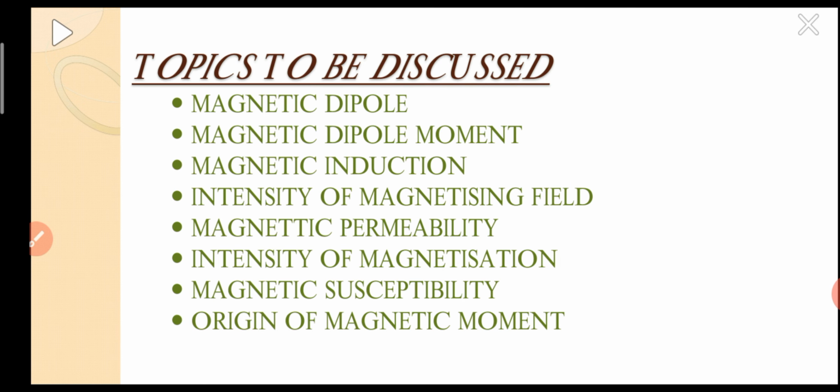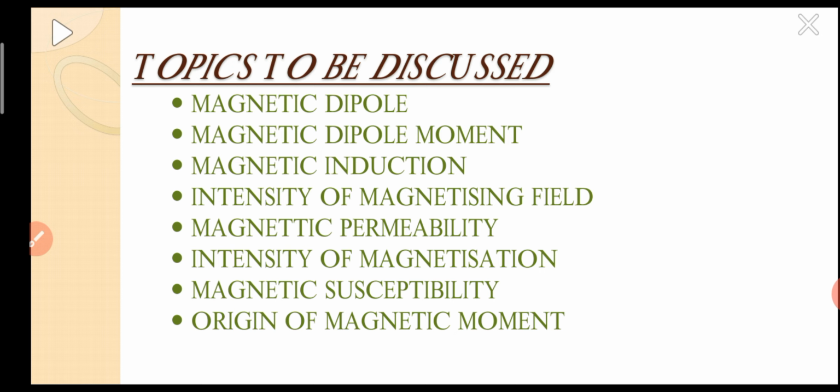So in this lecture, I would like to explain topics like magnetic dipole moment, magnetic induction, intensity of magnetizing field, magnetic permeability, intensity of magnetization, magnetic susceptibility, and the last one is the origin of magnetic moment.